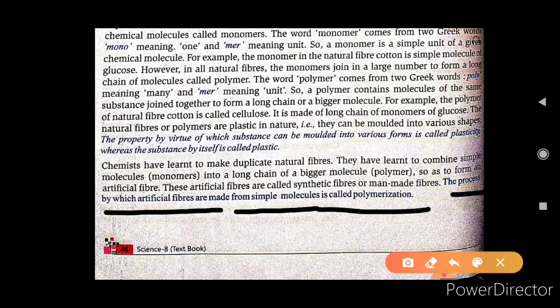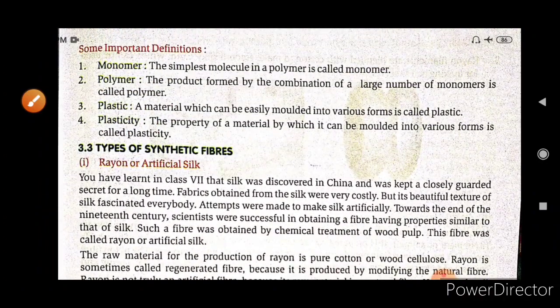If the question is asked in the exam, what is polymerization, then you have to write: the process by which artificial fibers are made from simple molecules. The simple molecules means monomers, and they form a long chain of a bigger molecule, that is polymer, and this process is known as what, beta? Polymerization.